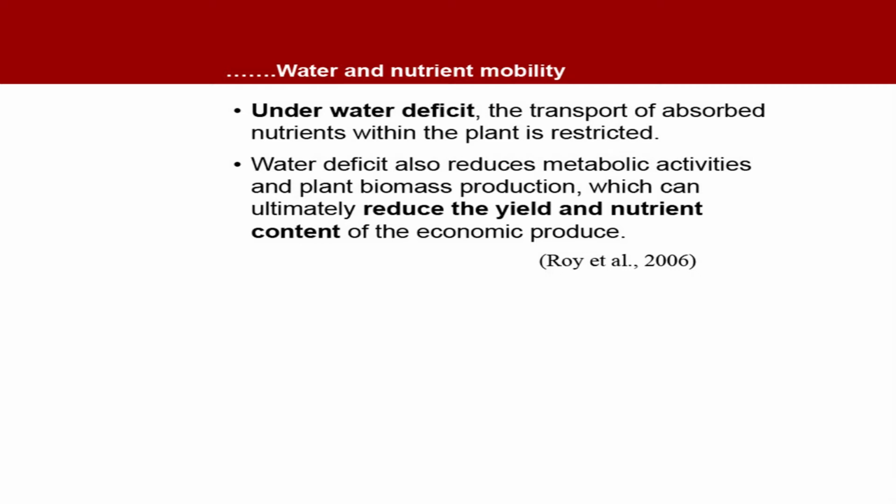Means it is not just a restriction of nutrient uptake and metabolism. There are several other effects of water in the plant system. For example, a number of biochemical and physiological reactions are influenced by the water within the plant body, so there may not be proper metabolic activities and it will lead to reduced growth of the plants.